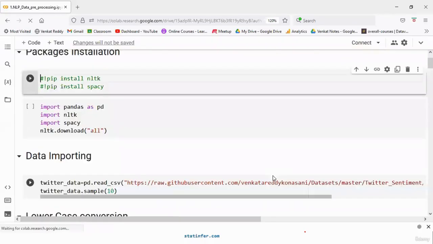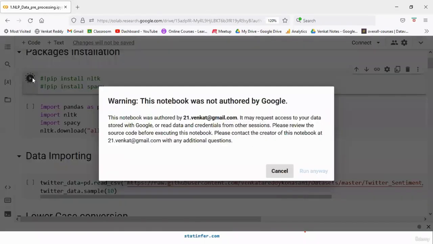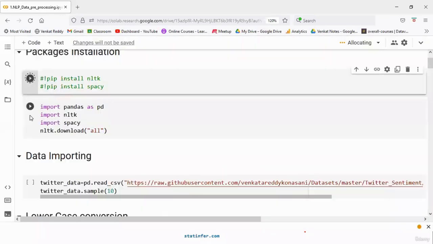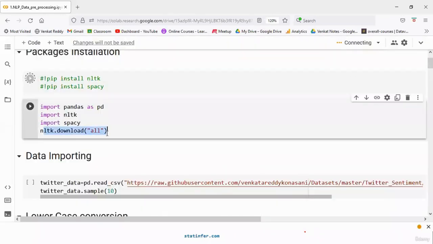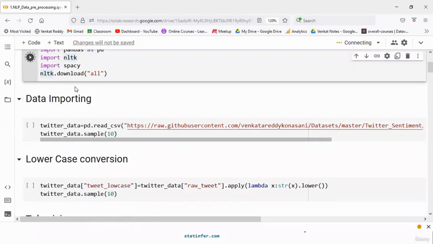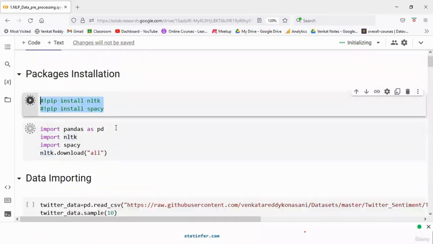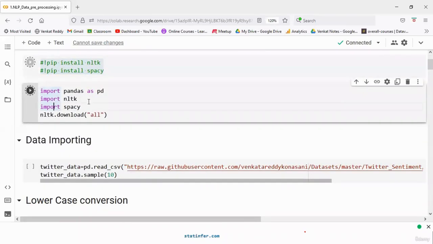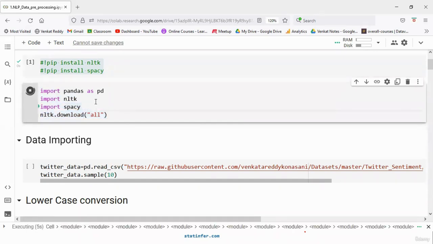This is the code file. NLTK and spaCy are automatically added to Google Colab. If you are working on local systems, you can use this command. Otherwise, you can proceed. As I told you, nltk.download all needs to be done by you, because pip install nltk will install only partially. But here we are not running it anywhere because NLTK is already there. We are just executing these commands. Directly we are importing NLTK and downloading the rest. This will take a couple of minutes for installation.